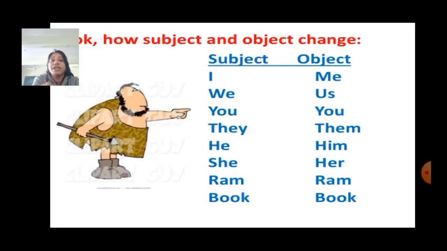Now, how do subject and object change in pronouns? I will become me, we will become us, you will become you, they will become them, he will become him, she will become her, Ram will become Ram, and book will become book. That means a noun will remain the same, but when we change a pronoun at the object and subject place, we will change it accordingly.